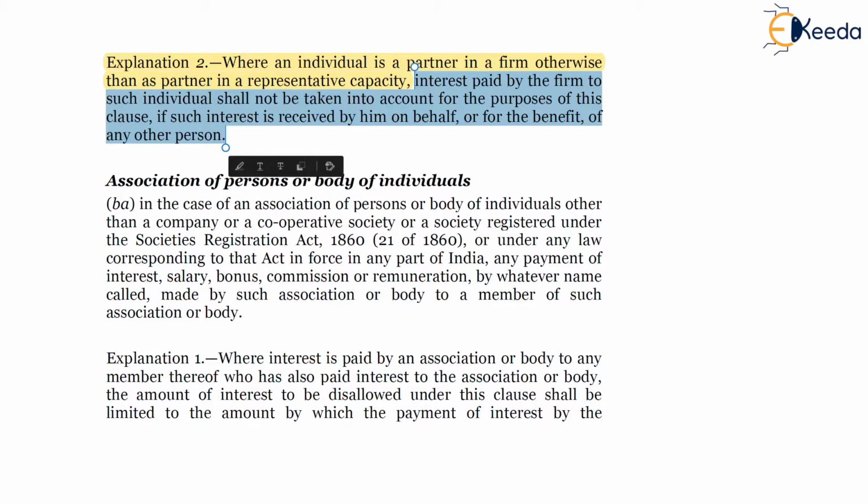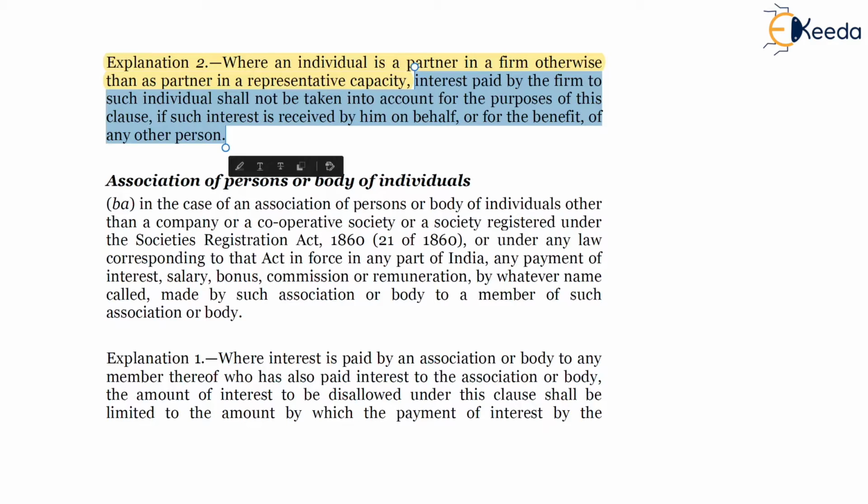HUF is not the partner, Mr. A is the partner. If any amount is received by Mr. A for the benefit of HUF, then as per explanation 2 to section 40B, nothing will be taxable in the hands of Mr. A, because the amount is received by Mr. A not in the individual capacity as partner, but only for the benefit of HUF.